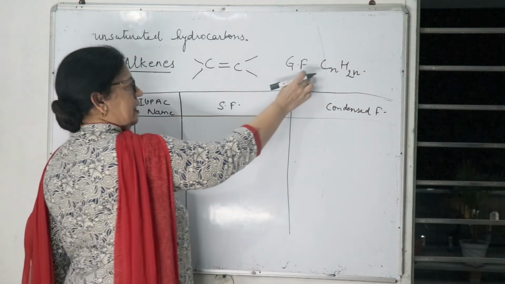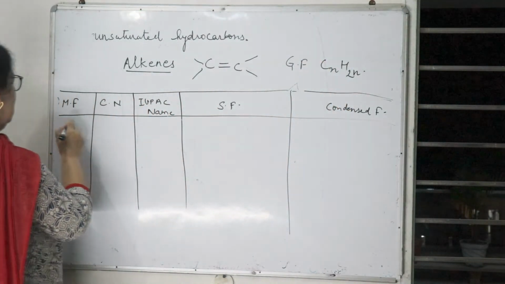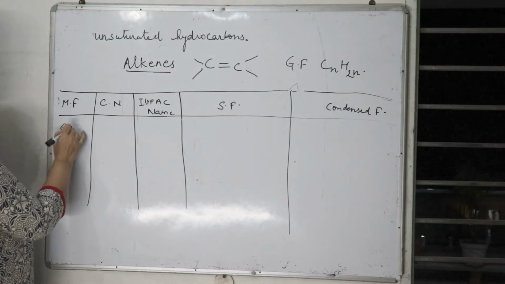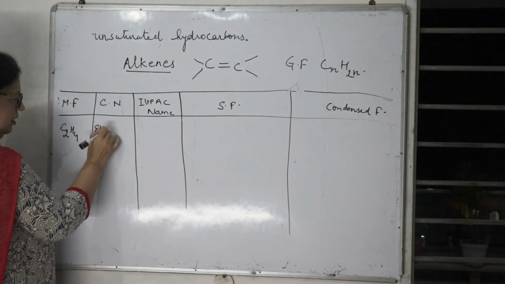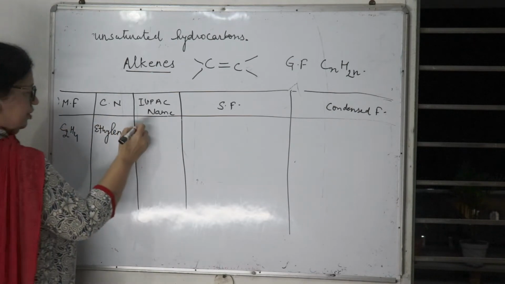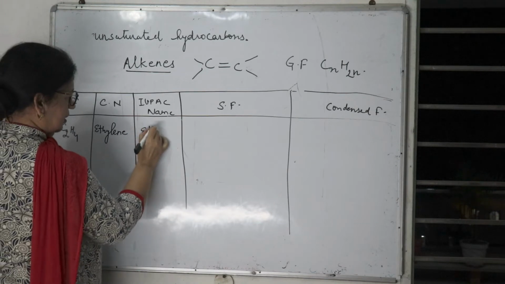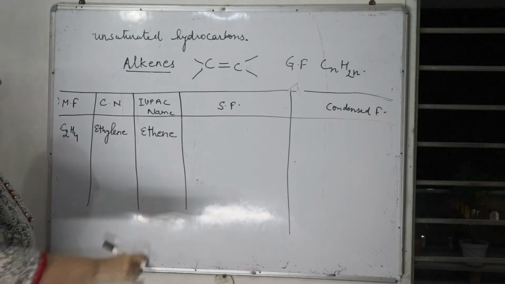So this is C2H4. The first member is C2H4, and the common name is ethylene. The IUPAC name is ethene, because they are alkenes.